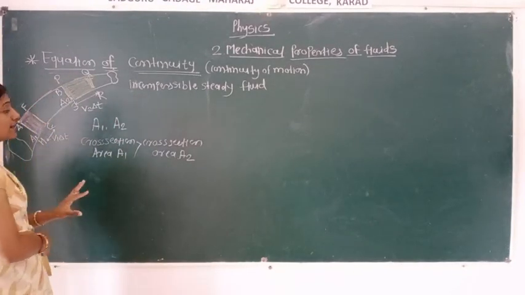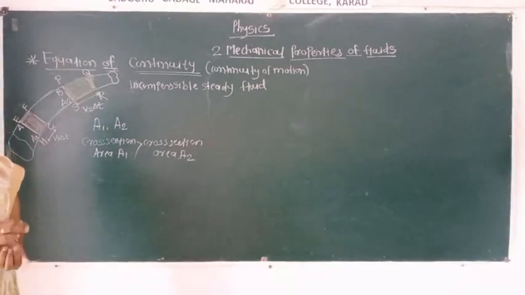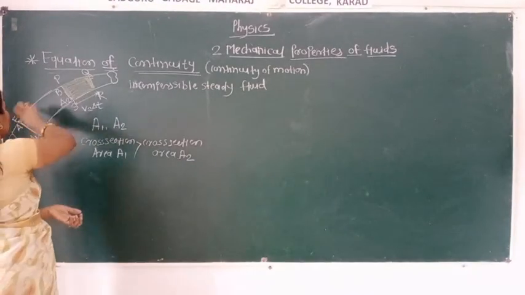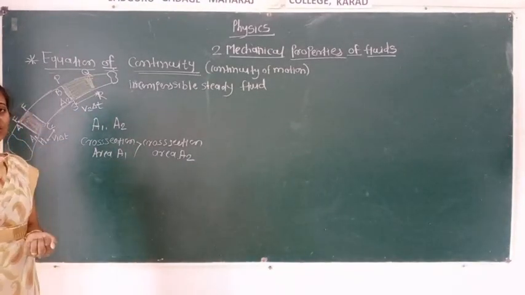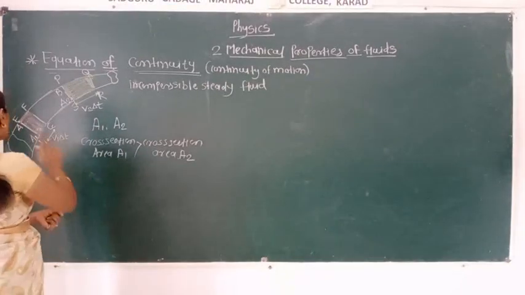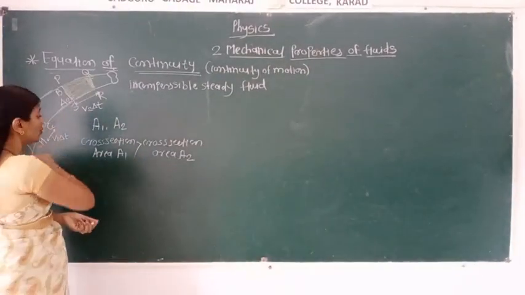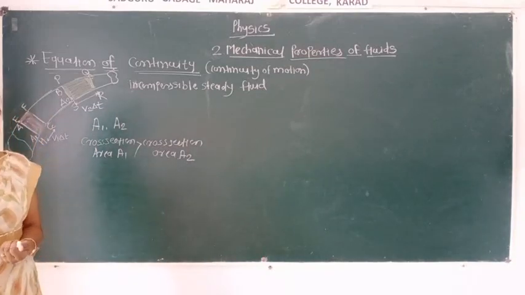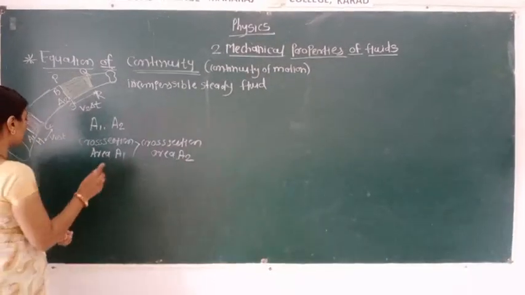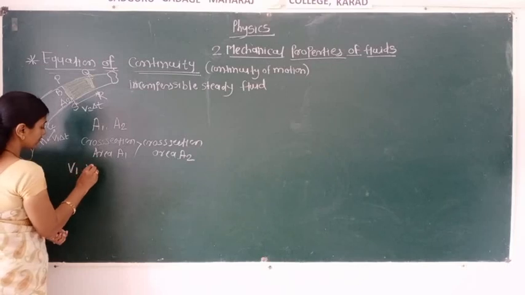By observing the diagram of that tube, we can say the cross section area A1 at point A is greater than the cross section area A2 at point B. That we can understand. Now, V1 and V2: what are V1 and V2?